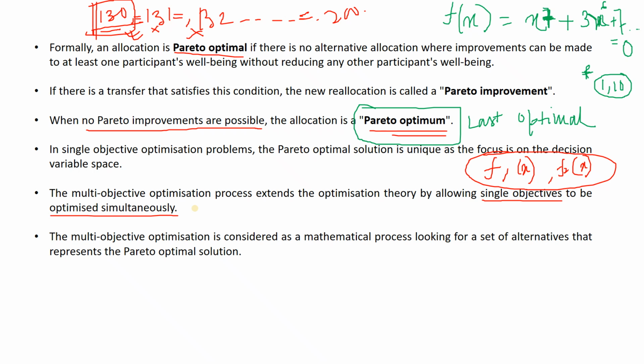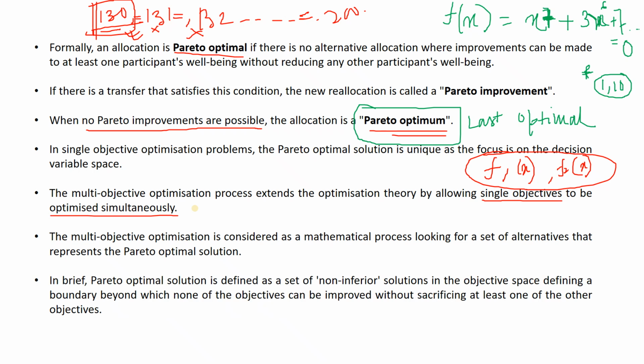It can happen. So the multi-objective optimization is considered as a mathematical process looking for a set of alternatives that represent the Pareto optimal solution. So there will be a situation where you will see they have to go for different iterations, and it may happen after completing one cycle. If you perform the same process once again, you will see that there is scope for better result. It may happen if you use different optimization techniques.